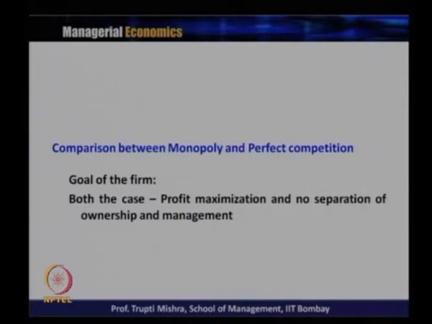each other. So, when it comes to the goal of the firm, in both cases the goal of the firm is profit maximization, whether it is perfect competition or a monopolist. In both cases the goal of the firm is to maximize profit, and there is no separation of ownership and management. So there is no difference between ownership and management, and profit maximization as the goal of the firm is a uniform characteristic of both types of market, that is perfect competition and monopoly.